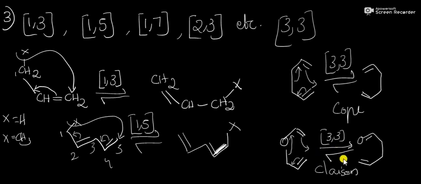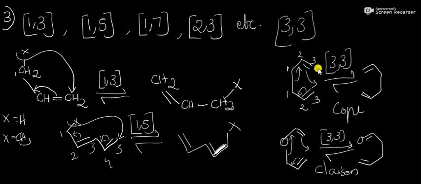And this is another 3,3-sigmatropic rearrangement reaction, that is called the Claisen rearrangement reaction. Here, this CH2 group is replaced by one oxygen atom. Then it is called a Claisen rearrangement reaction. That is a rearrangement of ether into a carbonyl compound. This is a carbonyl compound. That is the Claisen rearrangement reaction.